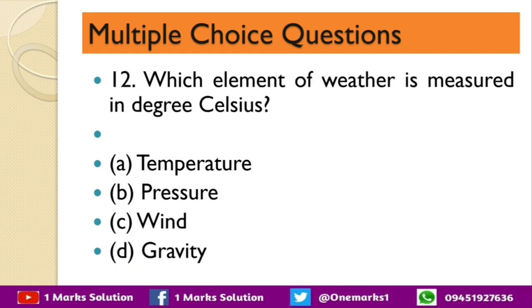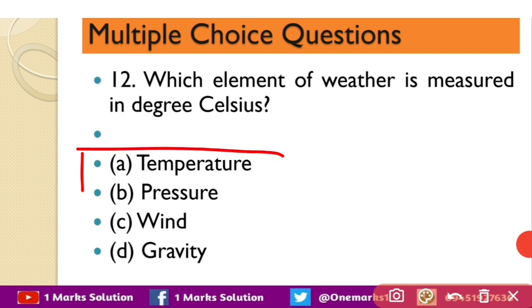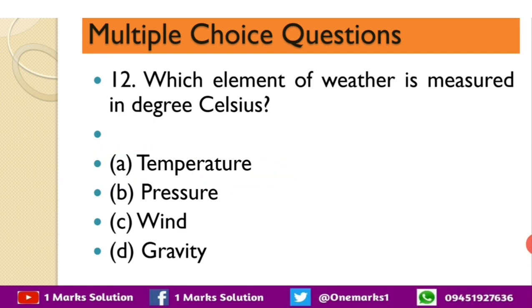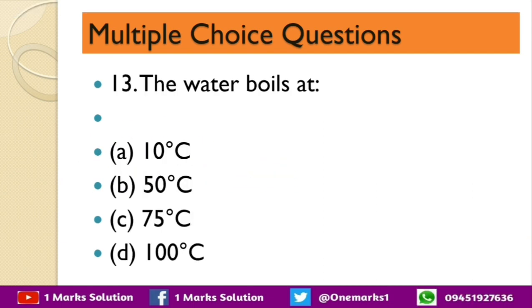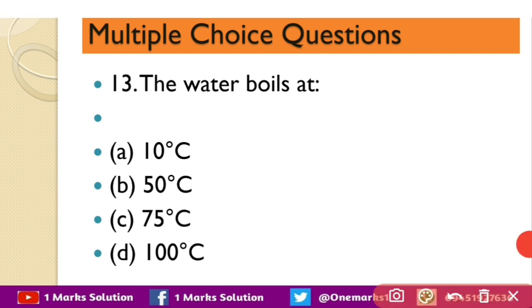Next question is which element of weather is measured in degrees Celsius? The options are temperature, pressure, wind and gravity. So the correct answer is temperature. Temperature is measured in degree Celsius. Next question, the water boils at 10 degrees Celsius, 50 degrees Celsius, 75 degrees Celsius or 100 degrees Celsius. So the correct answer is 100 degrees Celsius.